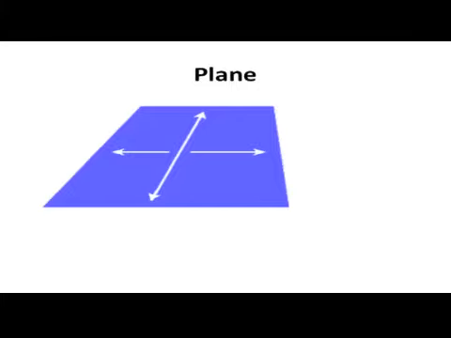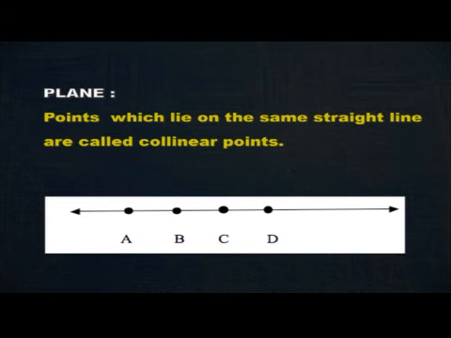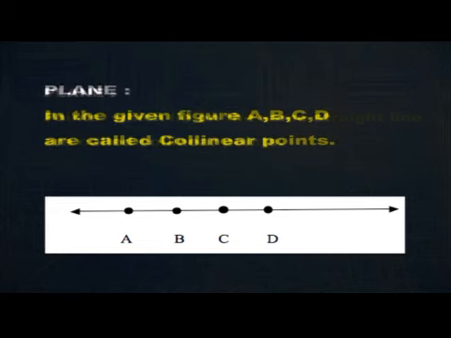Therefore, a plane is a flat surface which extends indefinitely in all directions. How many points are required to form a plane? It is enough to have 3 points that do not lie on the same straight line. Points that lie on the same straight line are called collinear points. In the given figure, A, B, C, D are called collinear points.